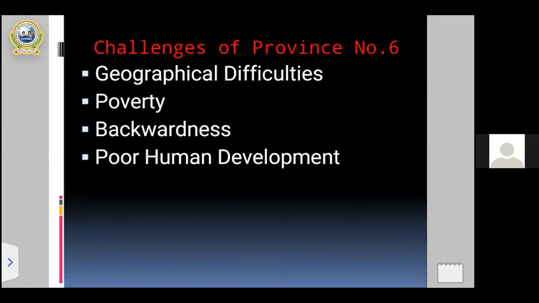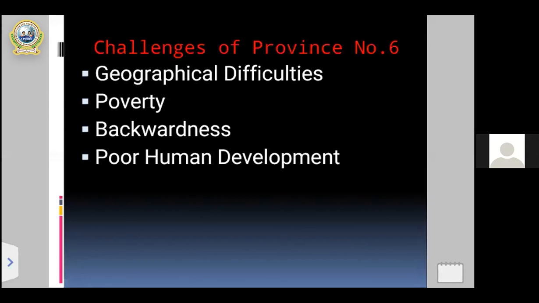So to tackle that challenges of province number 6, Nepal government, local people, different organizations, national plus different other organizations should be responsible to tackle that challenges. So the most responsible is Nepal government.